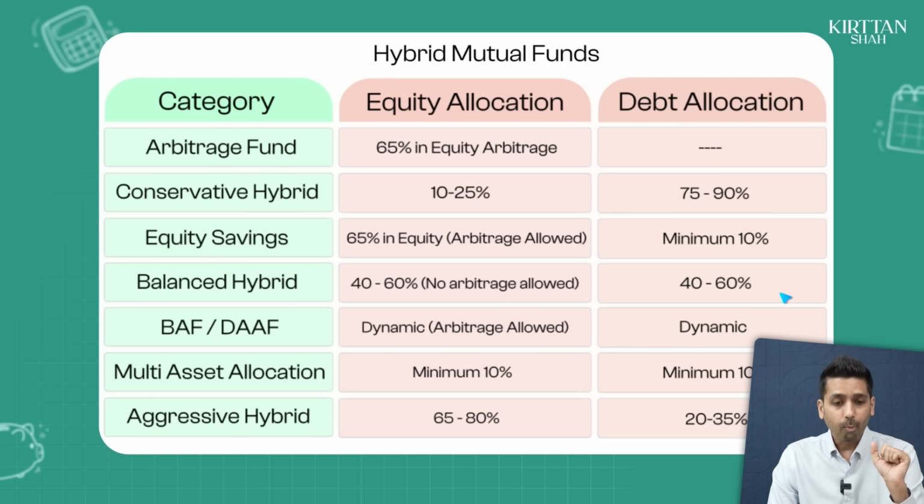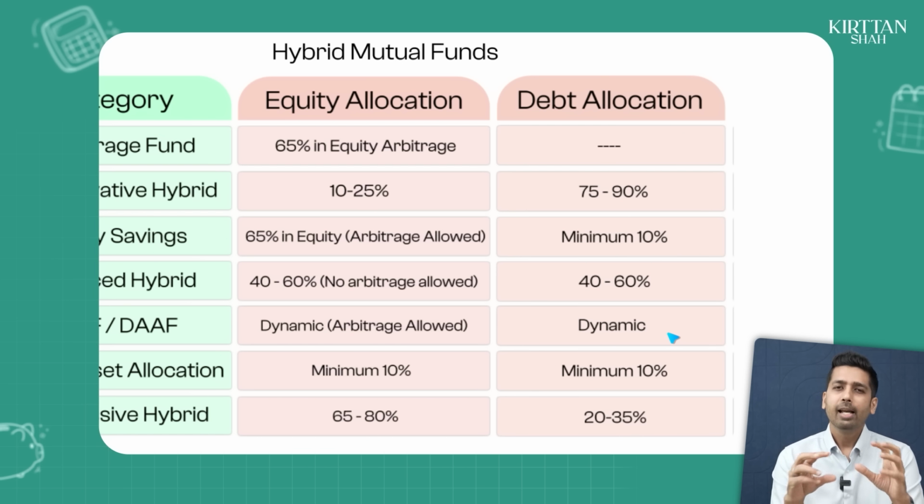One another interesting category is something called as the balance advantage fund or the dynamic asset allocation fund, in which if you see over here, the allocation to equity and fixed income is extremely dynamic. You've left it on the fund manager to decide how much and when do they want to increase allocation to equity or debt. So what they typically do is, when they feel that the equity markets are expensive, they reduce their equity allocation, and when they feel that the markets are cheap, they increase their equity allocation.